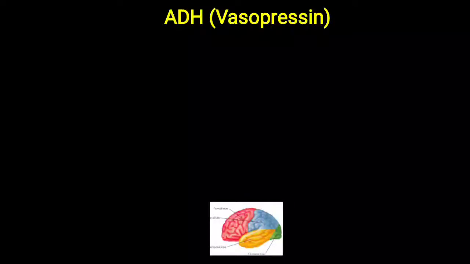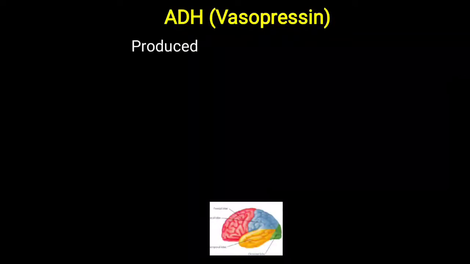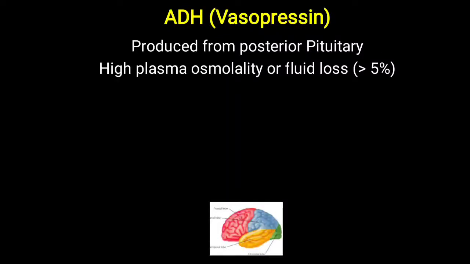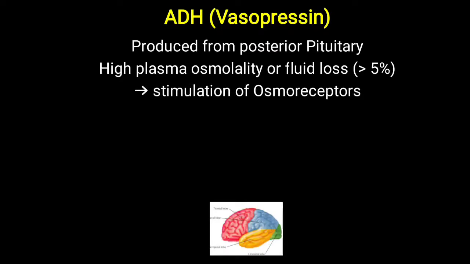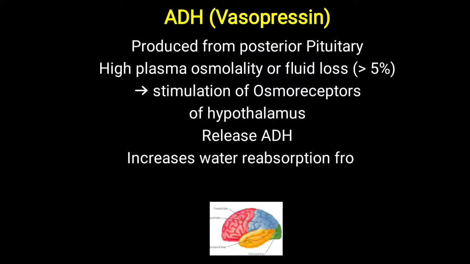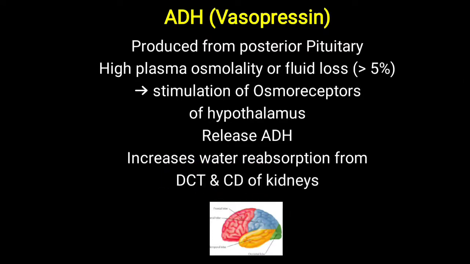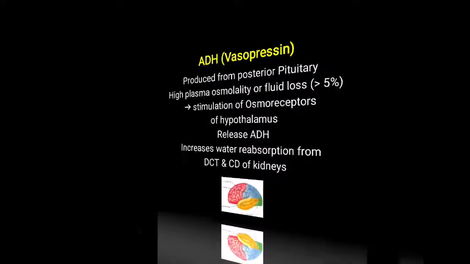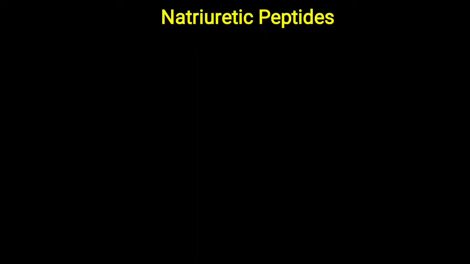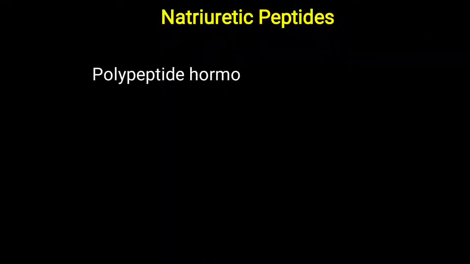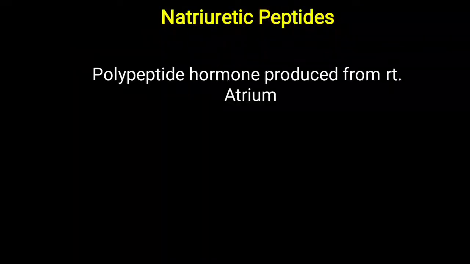Further, one more hormone is ADH, that is antidiuretic hormone or vasopressin. It is produced from the posterior pituitary gland. High plasma osmolality or fluid loss of more than 5% will lead to stimulation of the osmoreceptors of the hypothalamus, and that will release the antidiuretic hormone. When this hormone is released, it leads to reabsorption of water from the distal convoluted tubules and collecting ducts. So overall, water will be reabsorbed from the DCT and CD of the kidney. It is produced from the posterior pituitary gland in relation to the releasing hormone of the hypothalamus.